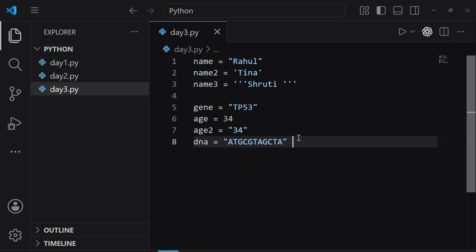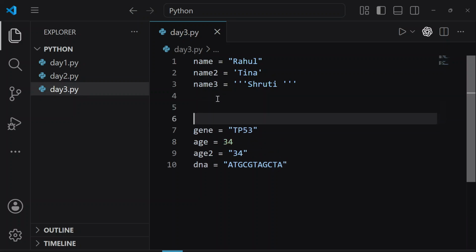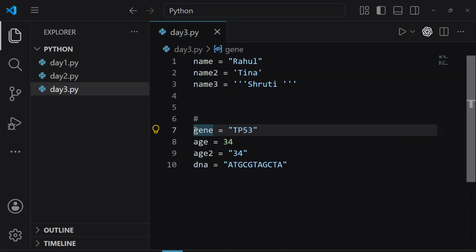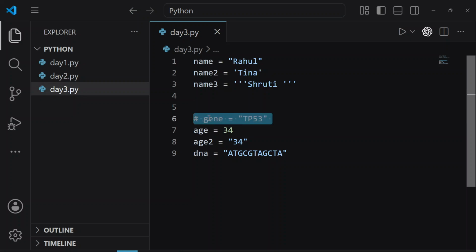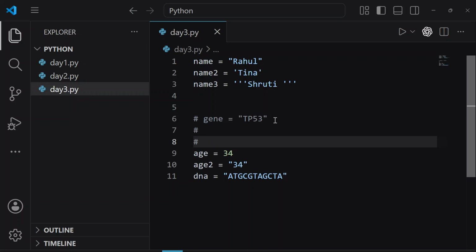One more thing, yesterday, I think on day one, we learned about comments, right? If we have to make a comment, we use this hashtag. For example, if I add this hashtag here, now this is a comment, which means Python will just ignore this line. There is another way of making comments as well using these triple quotes. Here, for example, this line is a comment, right? Let's give some space. So here, this line number 6 is a comment.